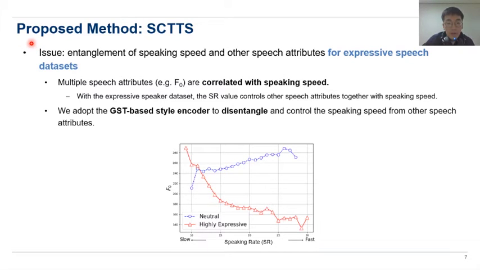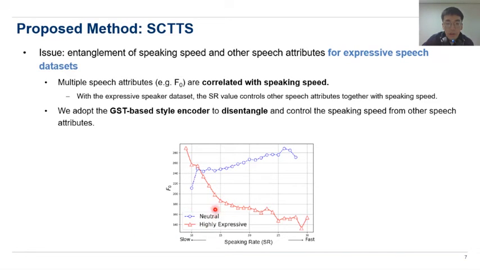In our experiment, however, we found an issue about entanglement of speaking speed and other speech attributes, especially when the SCTTS system was trained with the expressive speech dataset. This is because in expressive speech, multiple speech attributes such as F0 can be correlated with speaking speed. For example, this graph shows the average F0 value according to the speaking rate value of our two kinds of datasets.